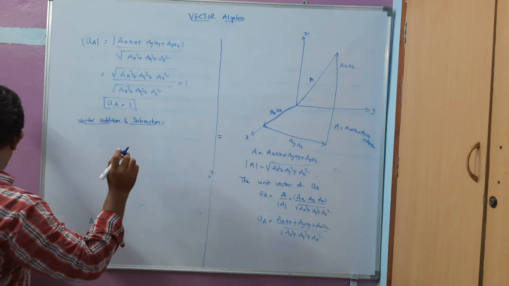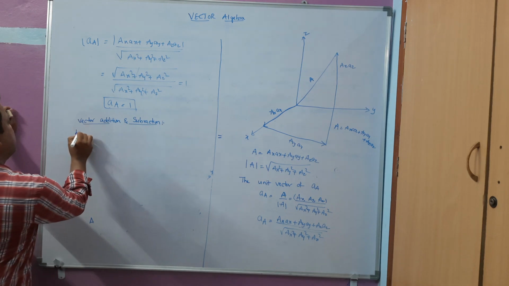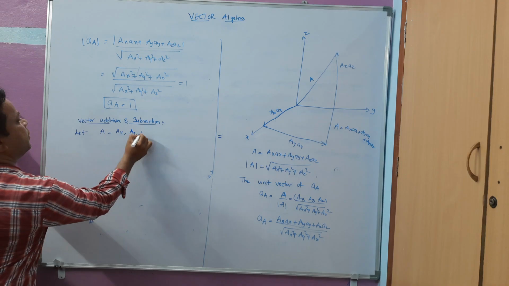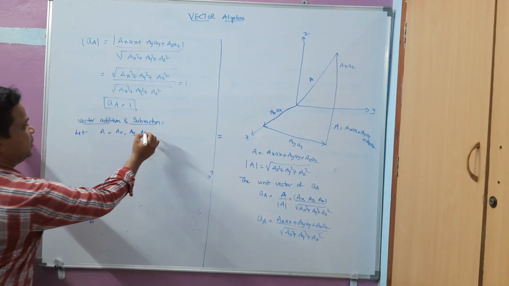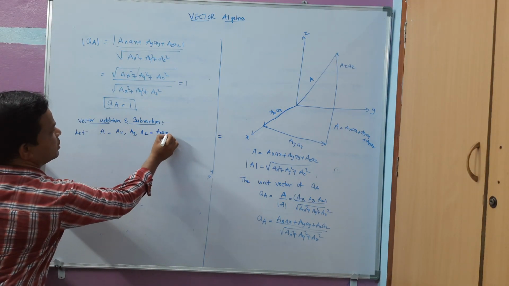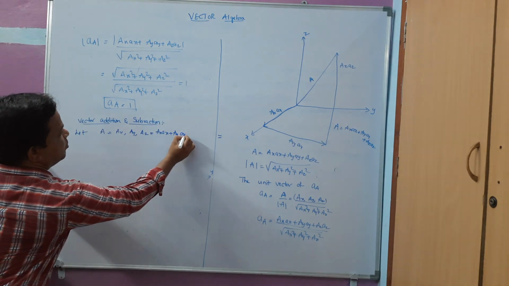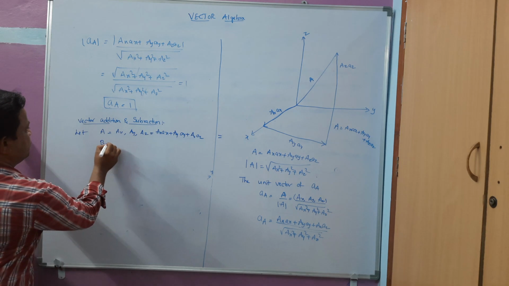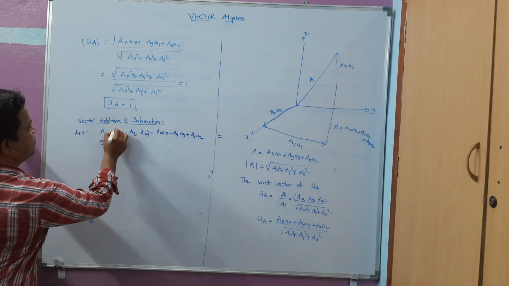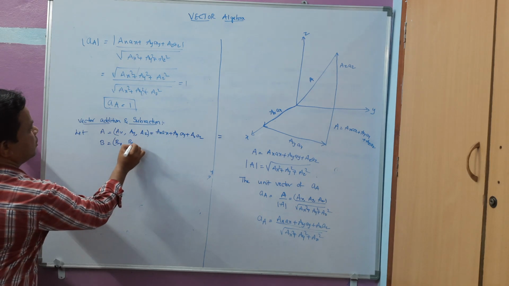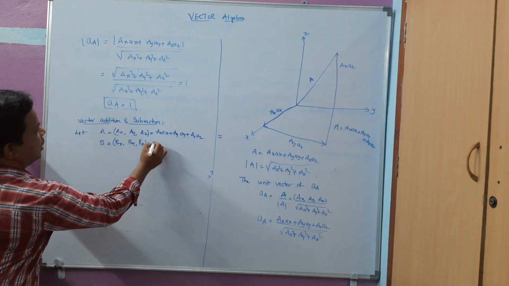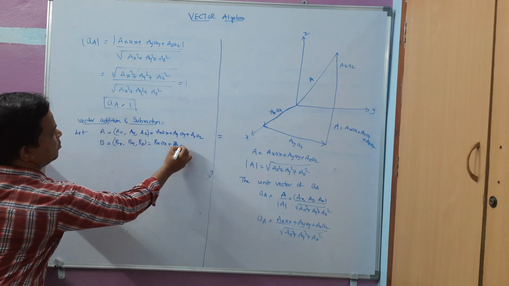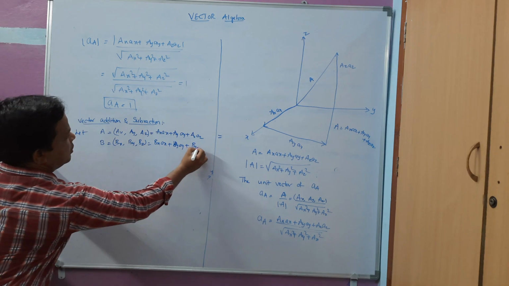If we have a vector a equal to ax, ay, az, or else we can represent it as ax plus ay plus az. Similarly, I can take another vector b: bx, by, bz, or else bx ax plus by ay plus bz az.